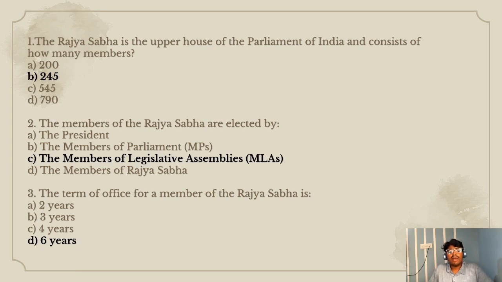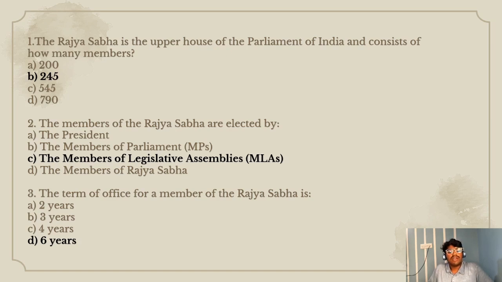Second question. The members of Rajya Sabha are elected by option A, the president, option B, the members of parliament, option C, the members of legislative assembly, option D, the members of Rajya Sabha. The right option is option C, the members of legislative assemblies.